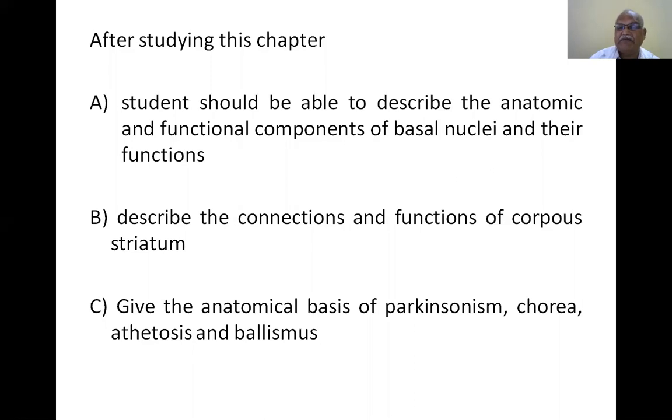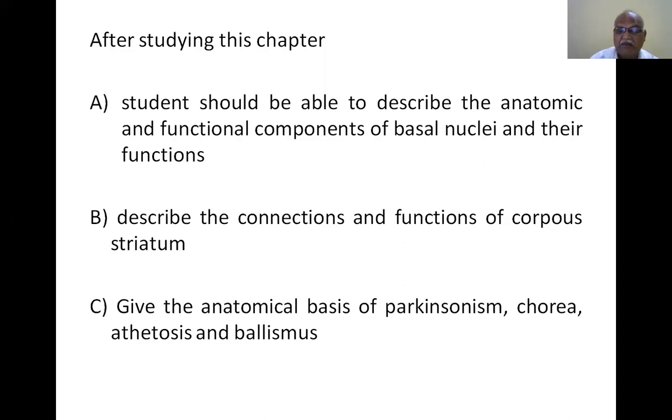You should be able to describe the anatomical and functional components of basal nuclei and their function, and the connections and functions of the corpus striatum. Connections may be afferent or efferent, towards the center or from the center to the periphery. They may be sensory or they may be motor.